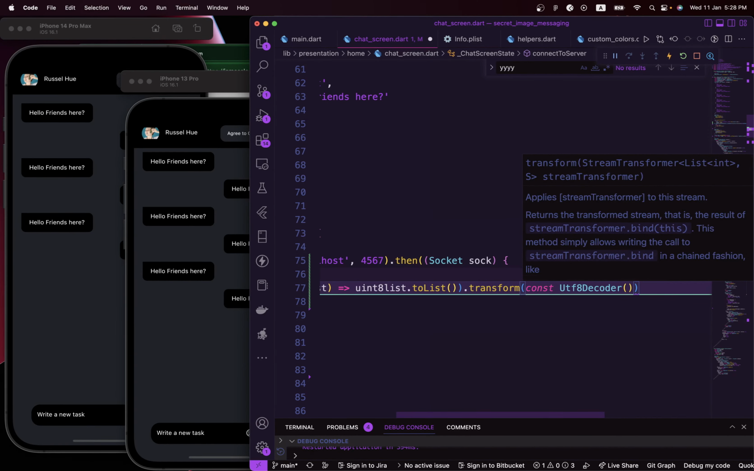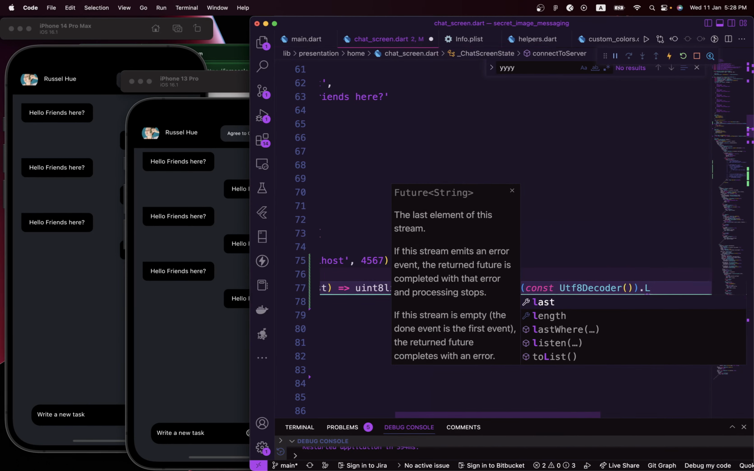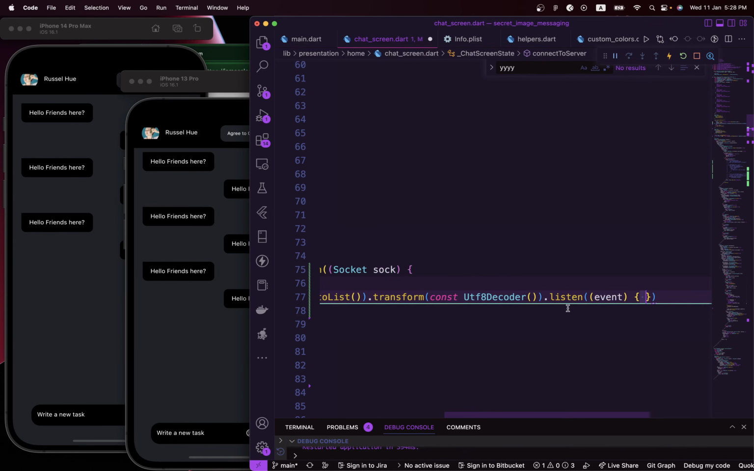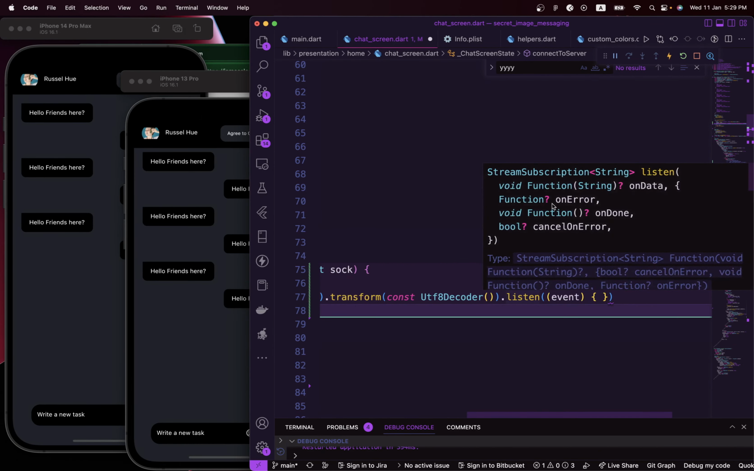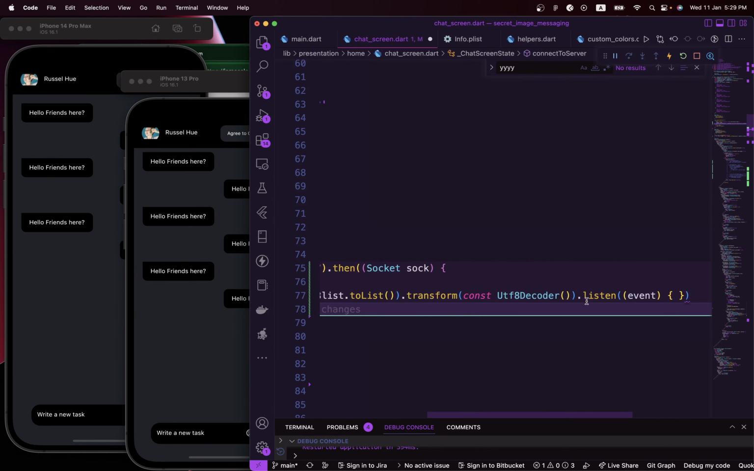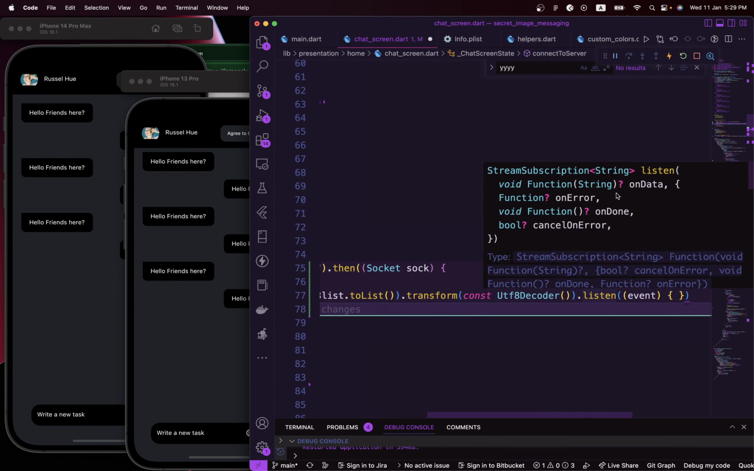Next, I'm going to listen when all this has been transformed. The next step is to listen to the events coming in, and it needs functions: one for onData, one for onError, one for onDone, and one for cancelOnError. We need these functions added into our socket inside the listen function, as callback functions that send data back when there's a stream of data coming in. This function will handle it.